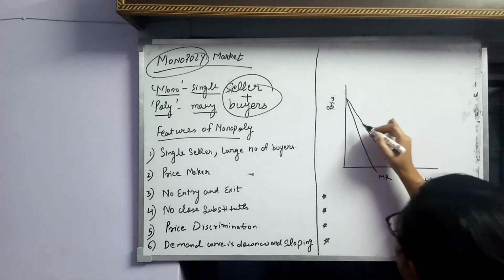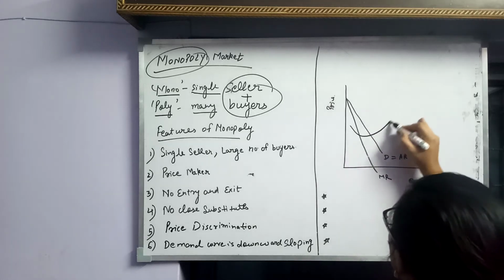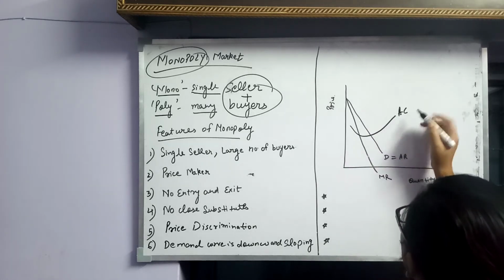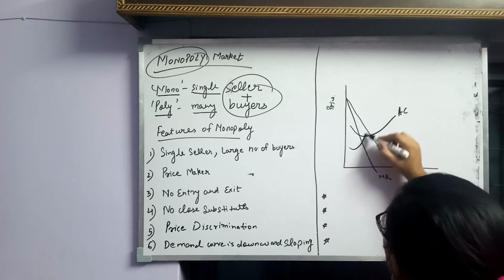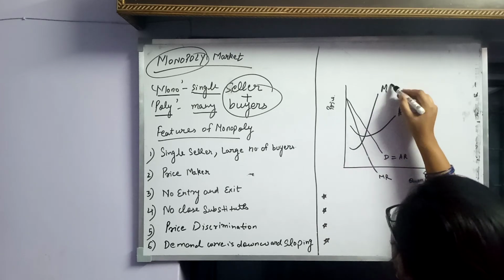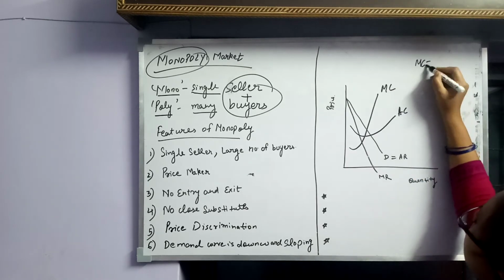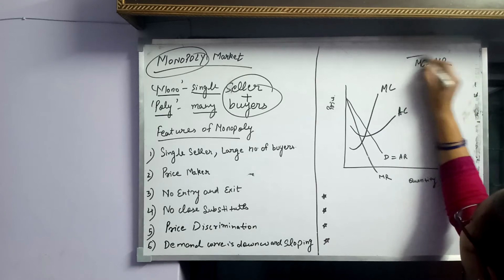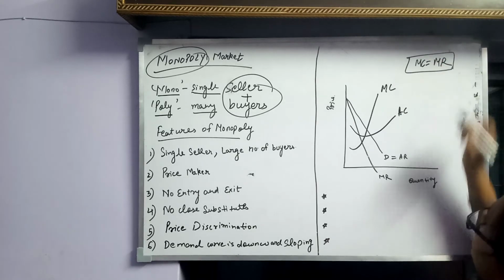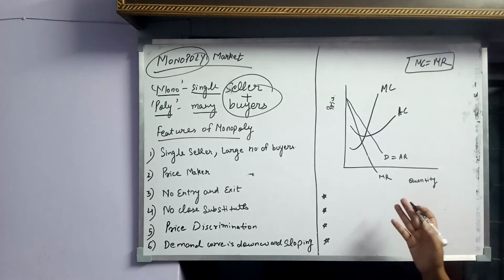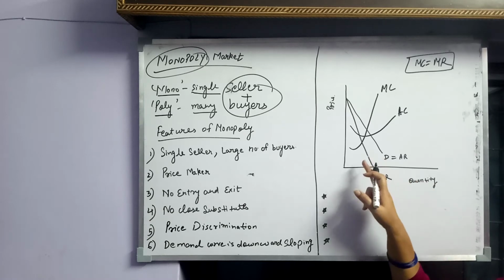Now I will draw the average cost curve like this and the marginal cost curve. So this is the marginal cost curve. Now as we know, the profit maximization condition is marginal cost equals marginal revenue. So we will see which is the point where marginal revenue equals marginal cost.